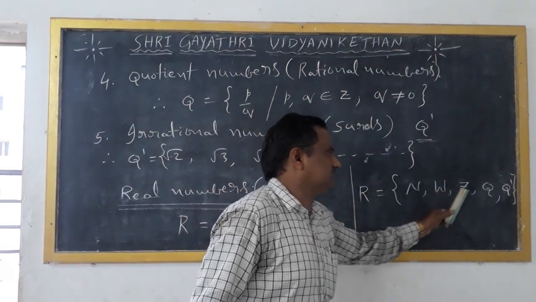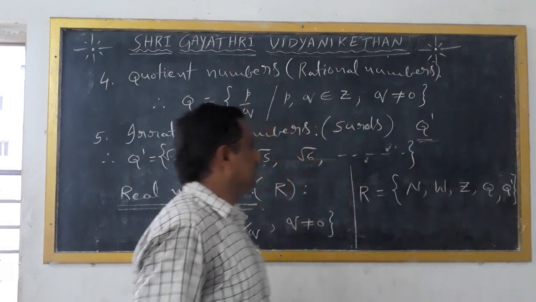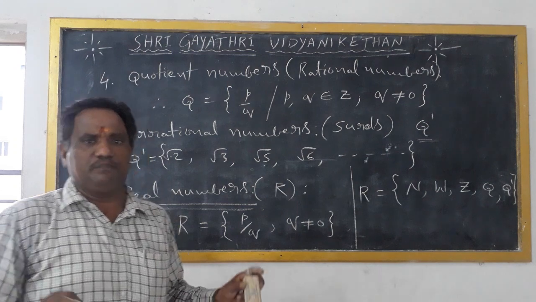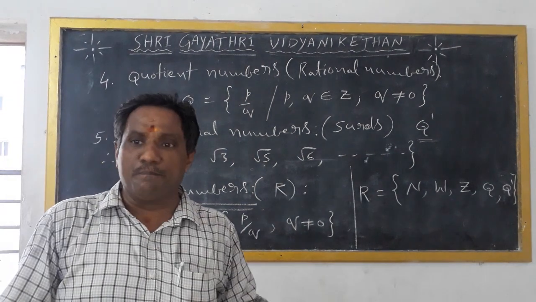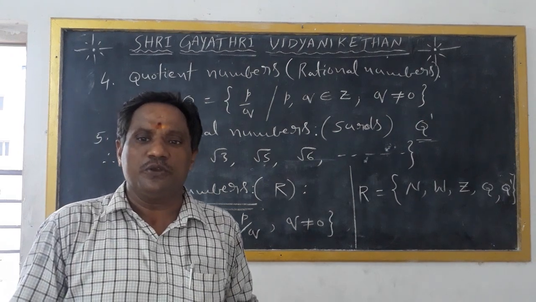Natural numbers, whole numbers, integers, rational numbers, irrational numbers. These are all called real numbers. So, what are the operations in the real numbers? What are the main properties of the real numbers? These are what we have to discuss now.